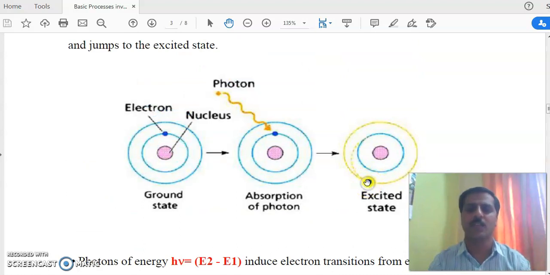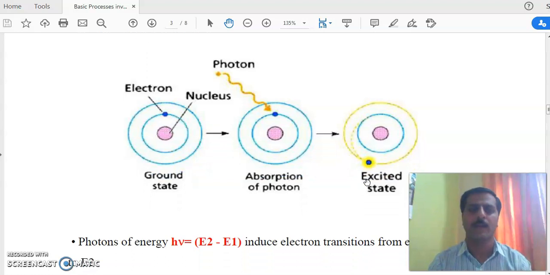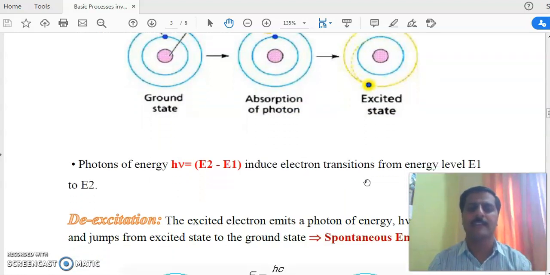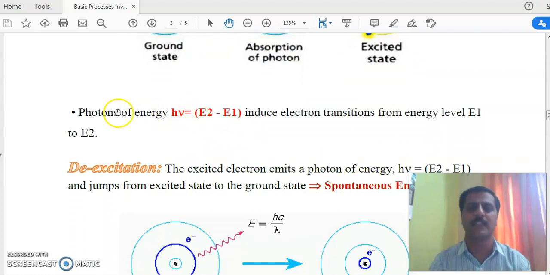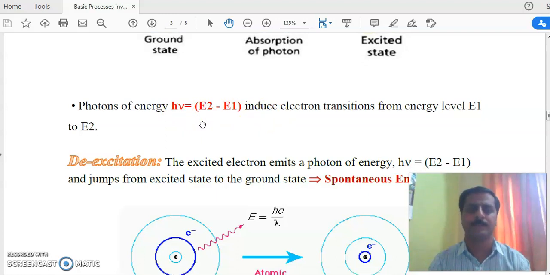So this process of absorption is known as excitation. The electron absorbs energy and goes to the higher state, and the energy of the photon incident on that electron, h nu, is equal to E2 minus E1, the difference of the energy levels.